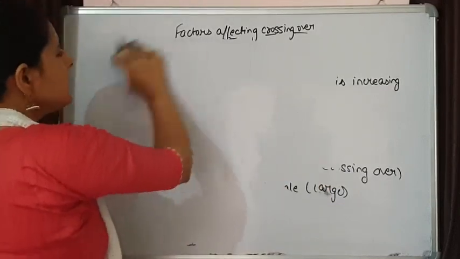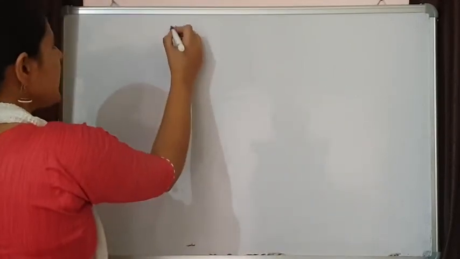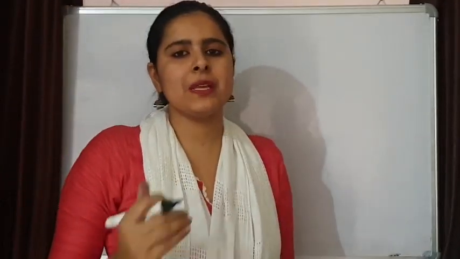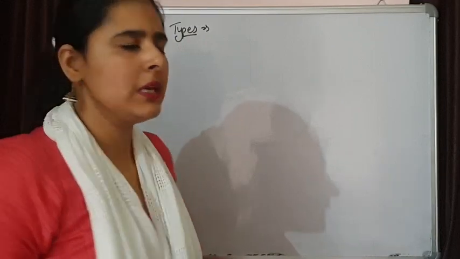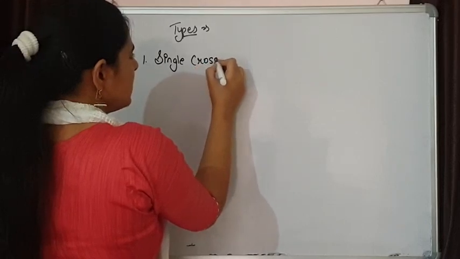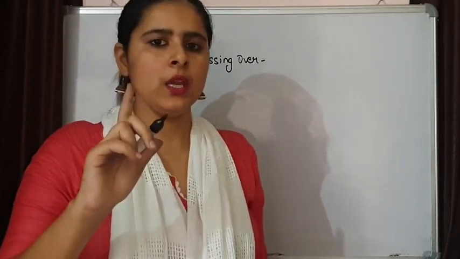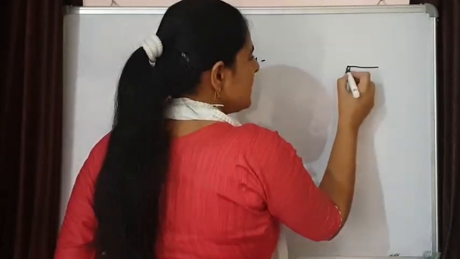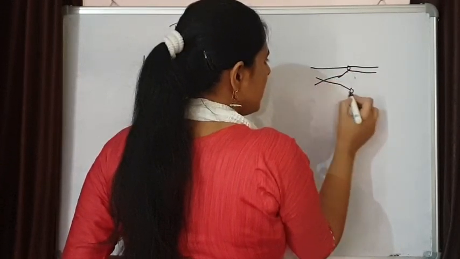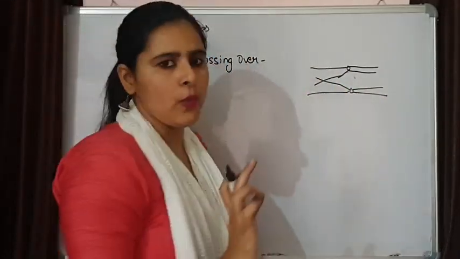If we talk about the types of crossing over, it can be of many types depending upon the number of positions, number of places on which crossing over is taking place. Single crossing over, means crossing over is taking place at only one position, one place. Simply, this is a chromosome and this is how crossing over is taking between these two non-sister chromatids.